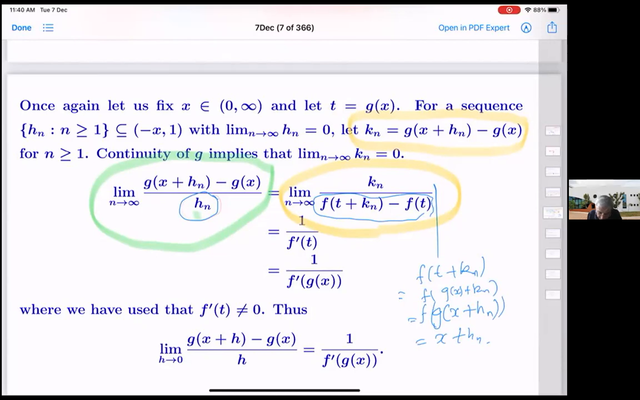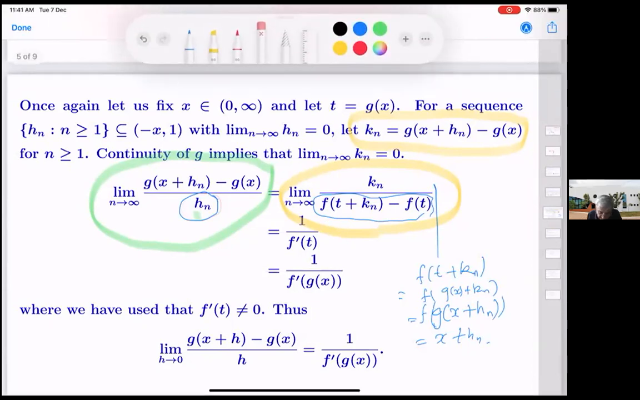Here, because I'm dividing by 0, I should have added here Hn not equal to 0 for all n. And in the proof, we don't have to refer to that theorem. We can bring it in directly. So for example,